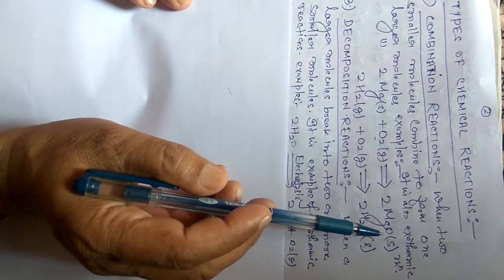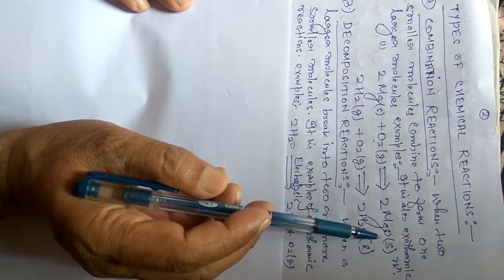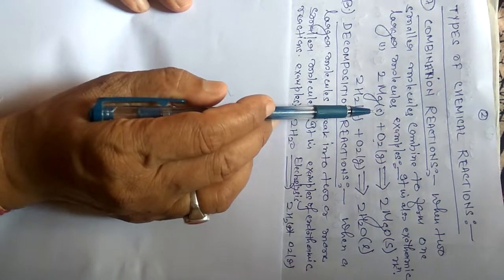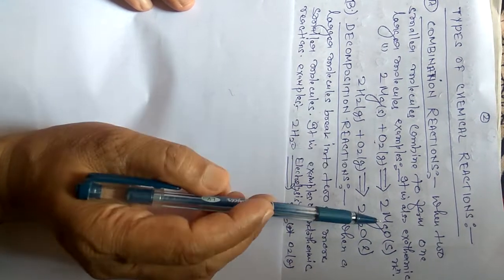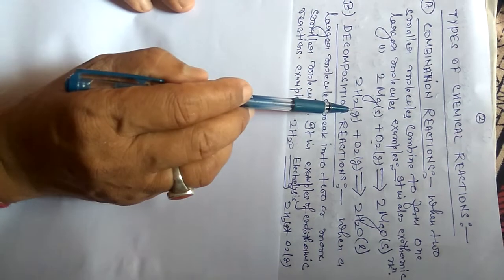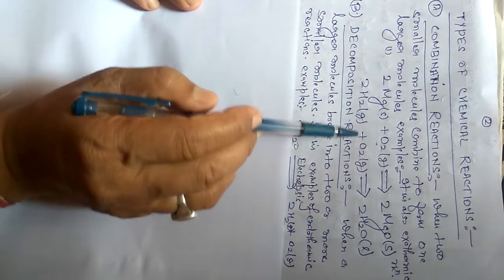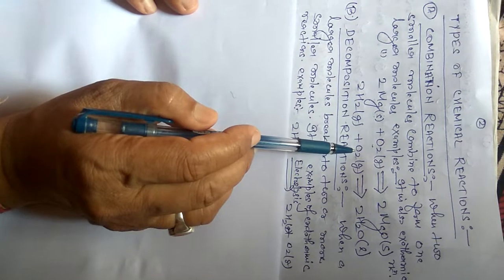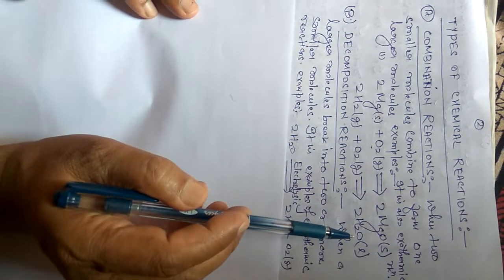In chemical reactions, we can write magnesium as a solid, oxygen as a gas, and magnesium oxide as a solid. When 2 moles of hydrogen gas react with 1 mole of oxygen gas, they form 2 moles of liquid water.